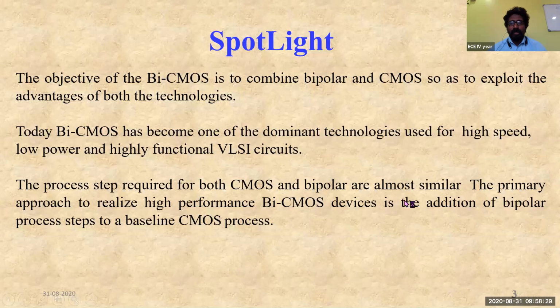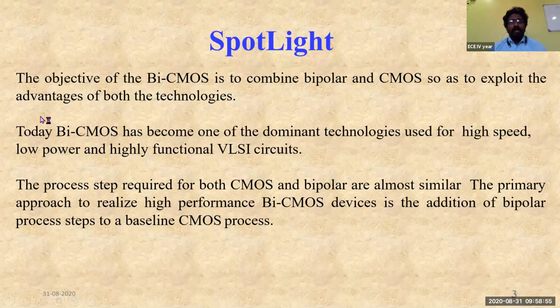The primary approach to realize a high performance BiCMOS device is the addition of bipolar process steps to the baseline of the CMOS process. It means that first we'll try to design the NPN transistor, that is the bipolar transistor, and then we'll use that with the fabrication process of the CMOS technology. So that's how the fabrication process for this BiCMOS technology goes on.